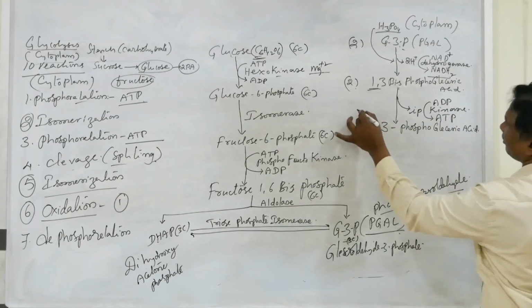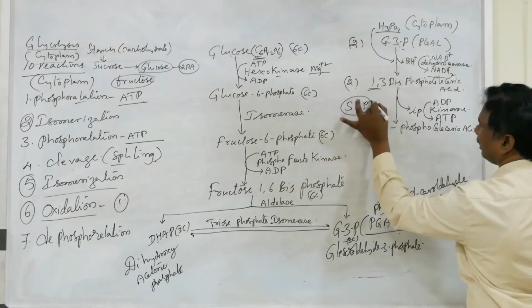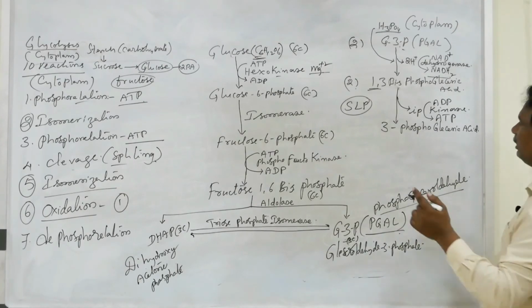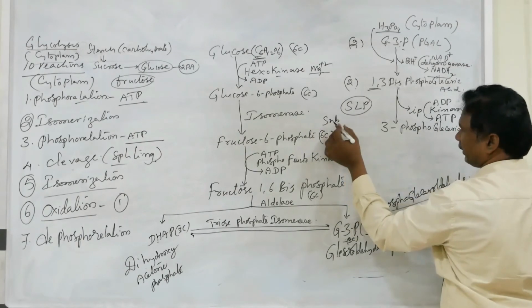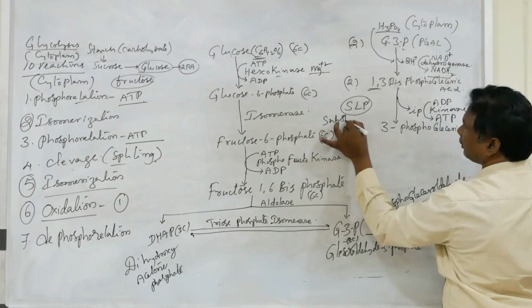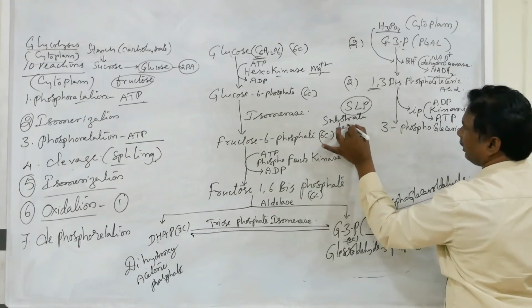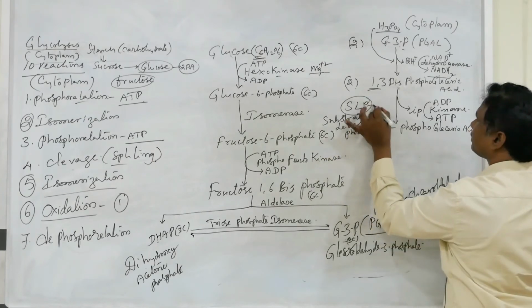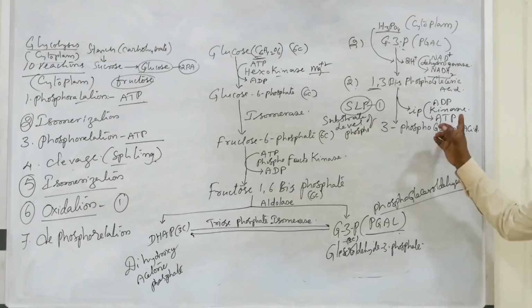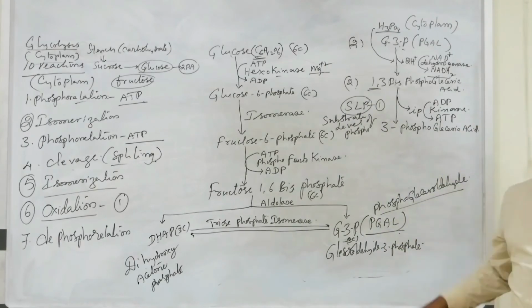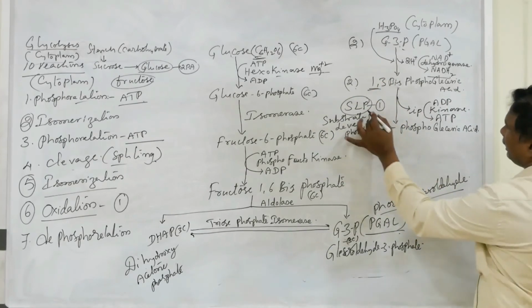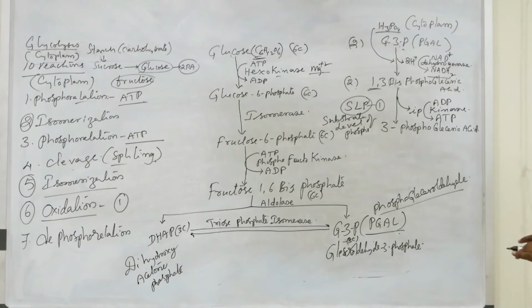That's why it is called SLP, substrate level phosphorylation. This is the first substrate level phosphorylation, because there are 2 substrate level phosphorylations during glycolysis.